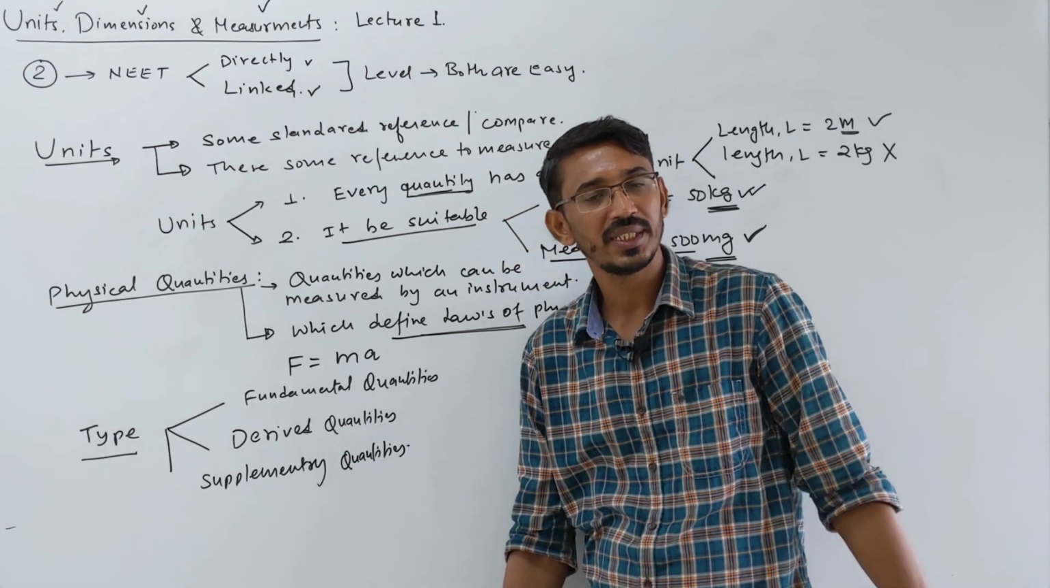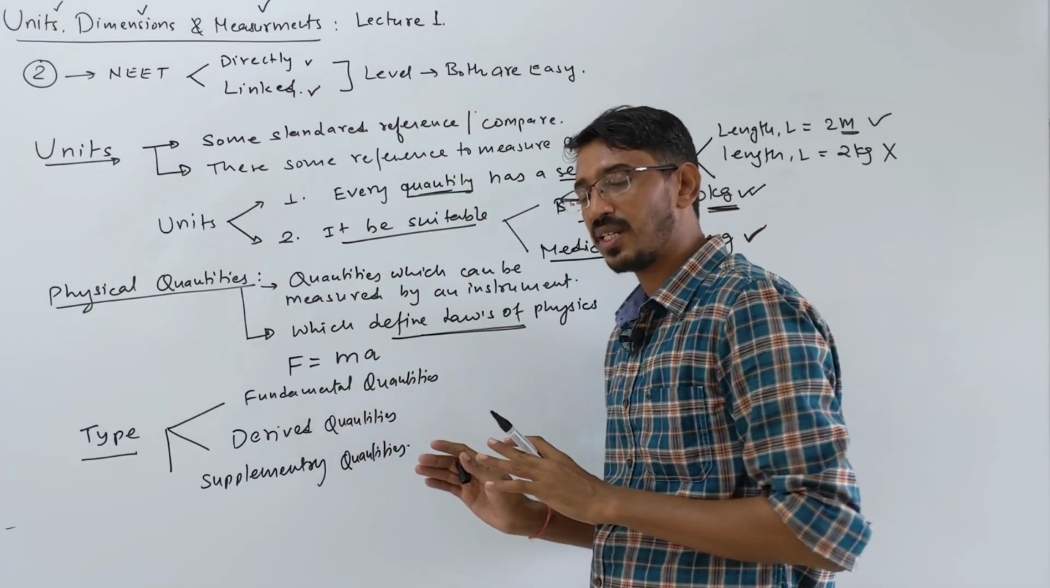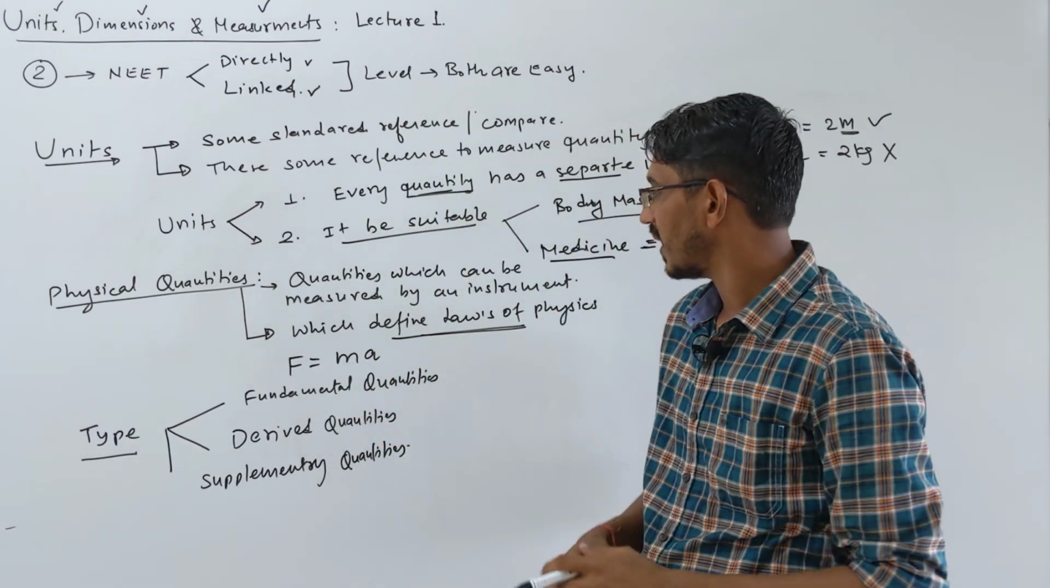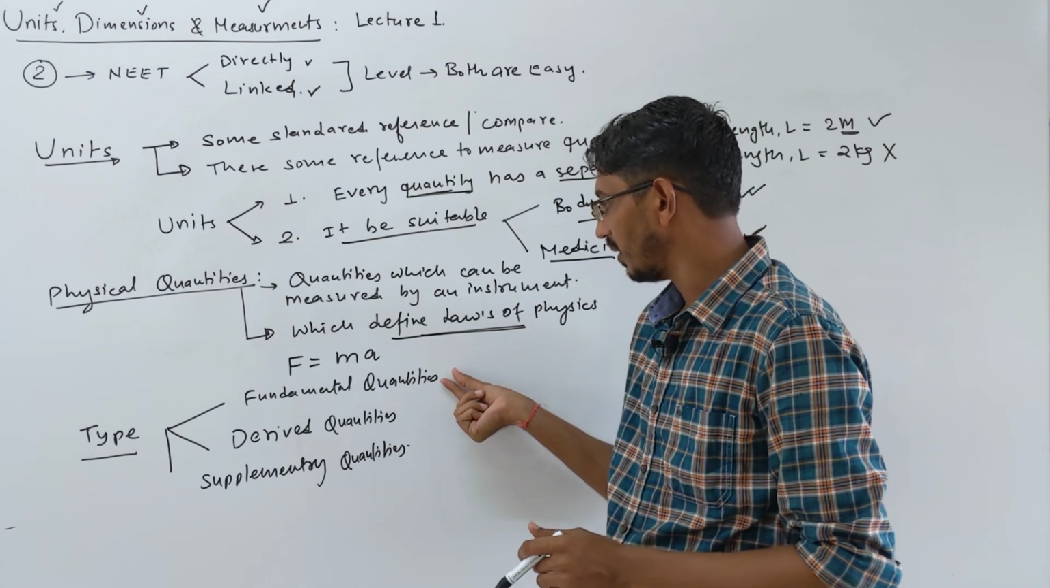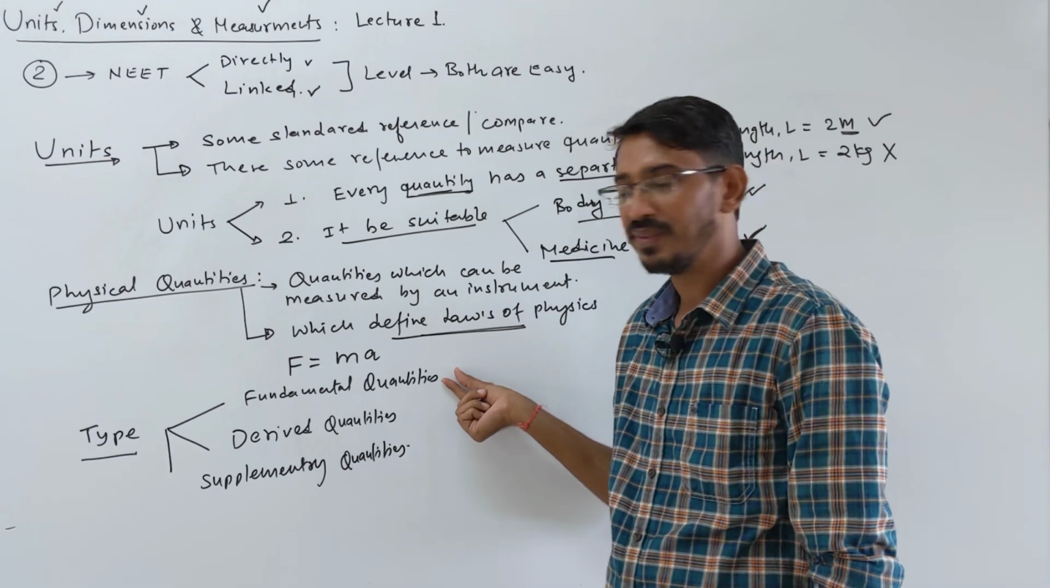Quantities. Okay, these are the three types. Actually, so far what we are learning is just basic general knowledge only. Nothing is asked in the exam. Once we do this part, we will see that some questions have been asked in the NEET exam. We will talk about them.